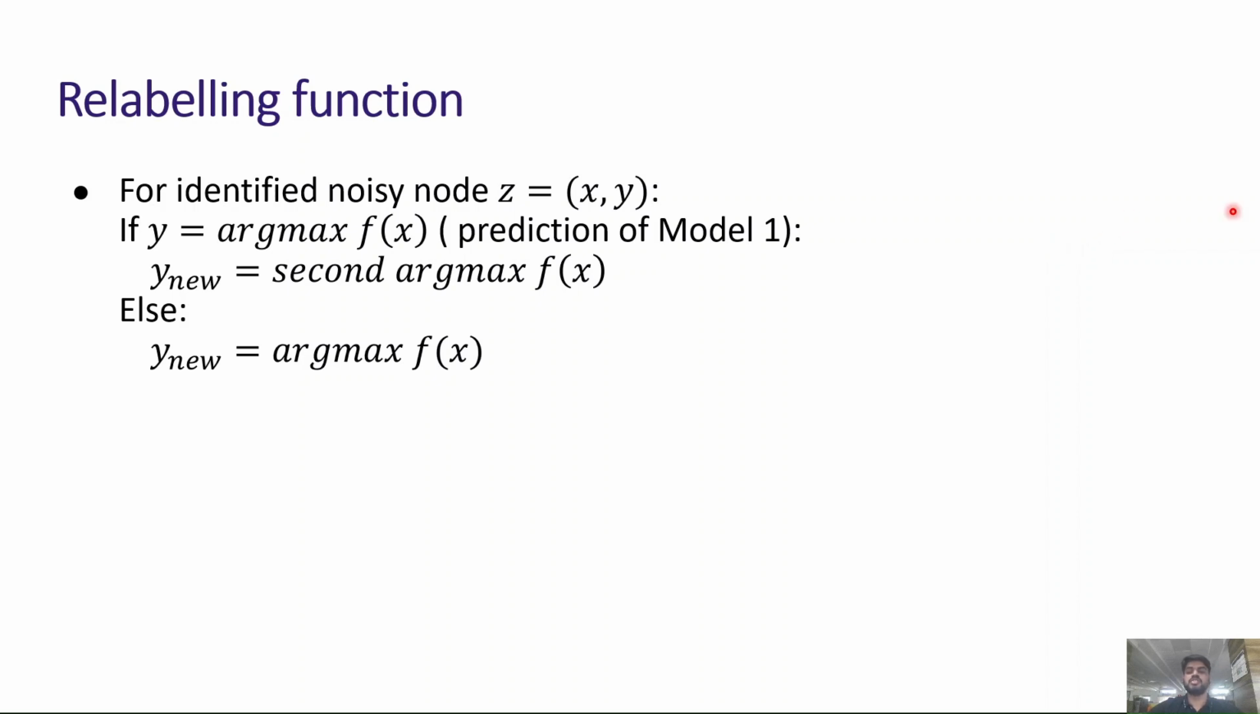The relabeling function adopted is simple yet effective. If a node is identified as noisy, we look at its current label and the label predicted by model 1. If they do not match, we assign the label predicted by model 1 as the new label. Otherwise, we assign the second most favorable label outputted by model 1.